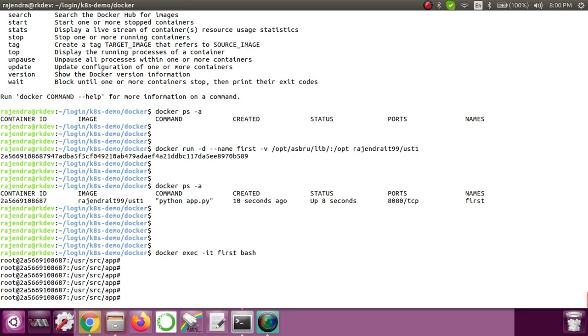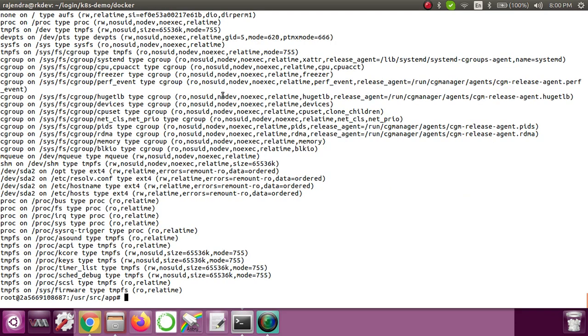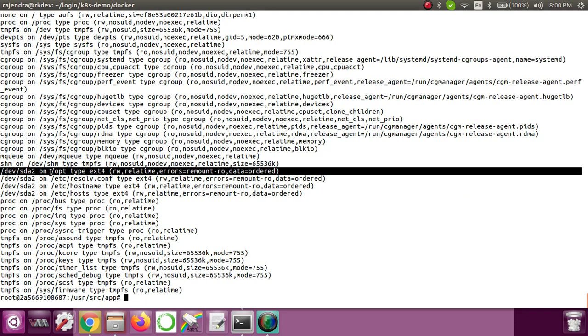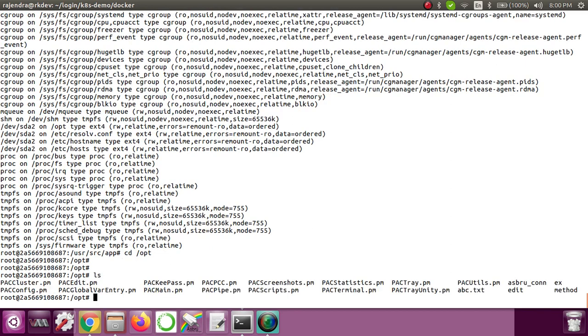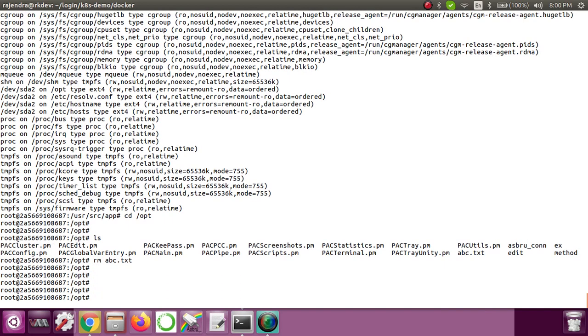So I'll first see the mount point. If you look closely, the mount point is opt. I'll go inside opt, cd opt, and if I do ls, whatever was there inside the /opt/asbrew/lib directory, I can see everything here. There is already an abc.txt file there. I'll just remove this abc.txt. Okay, now that got removed.